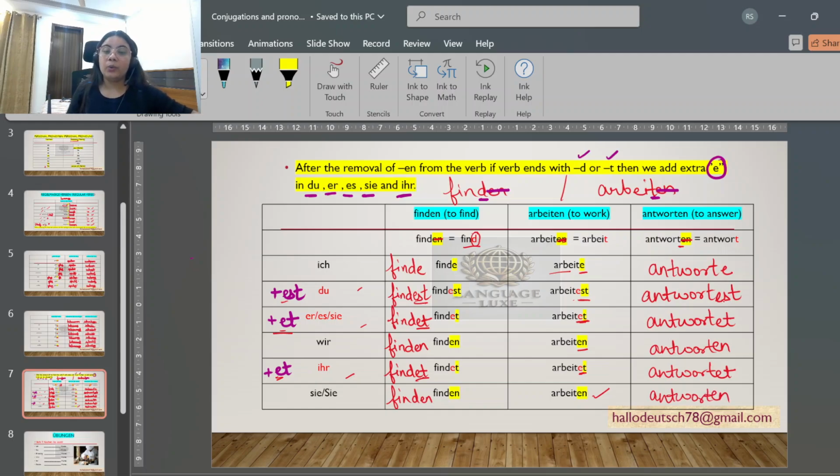So, ich antworte, du antwortest, sie antwortet, wir antworten, ihr antwortet und dann sie antworten.